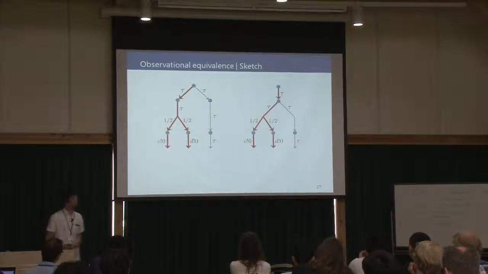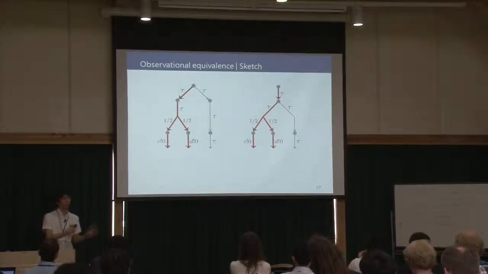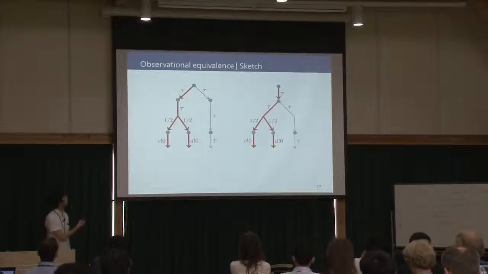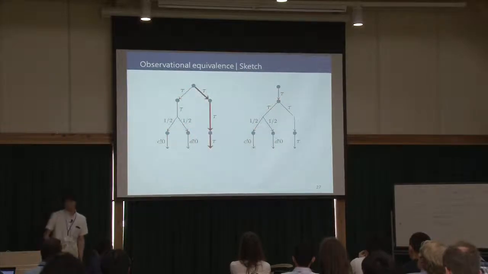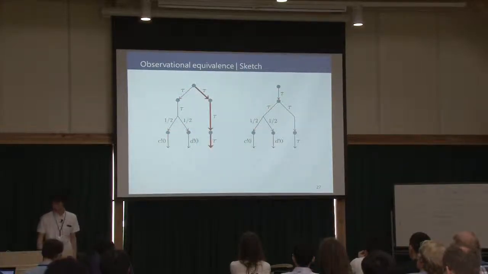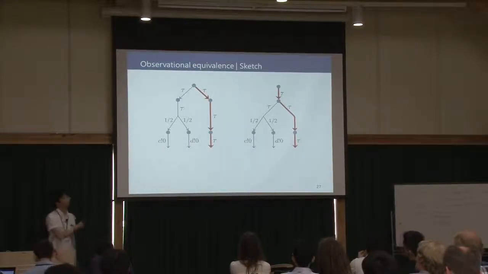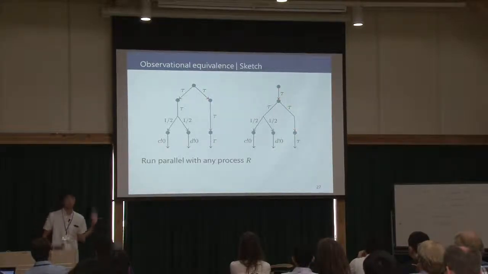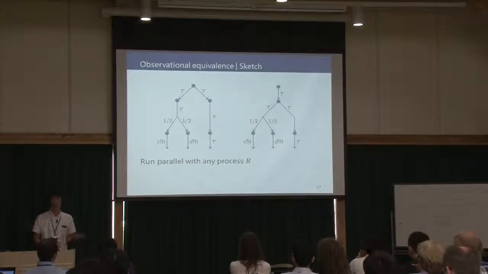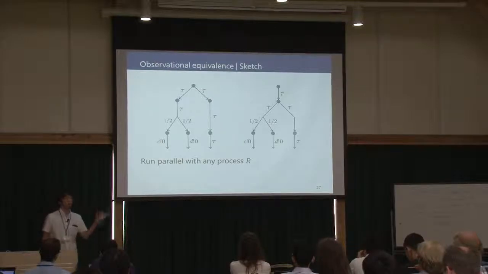In this case, there is a corresponding scheduler of the right, and they use the channels C and D with the same probability, each one half. Next, fix a scheduler like this, and similarly, there is a corresponding scheduler, and in this case, they cannot use any channel. If they run in parallel with any process R, we can check the same conditions. So we conclude that they are observationally equivalent.